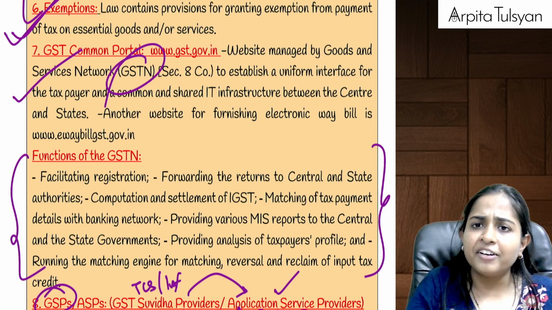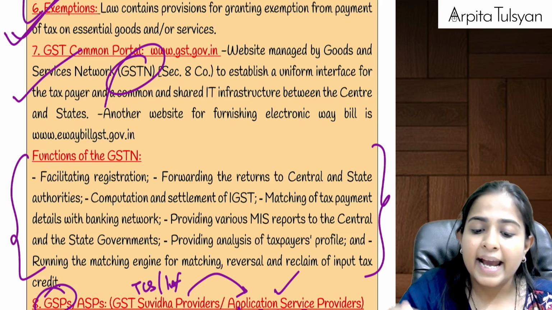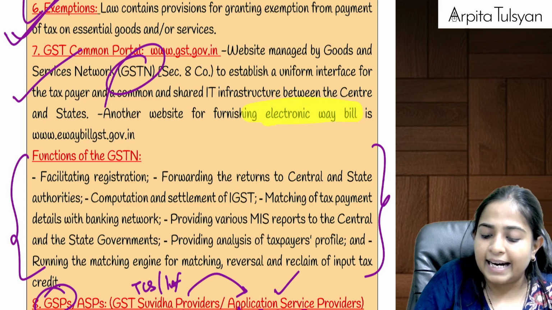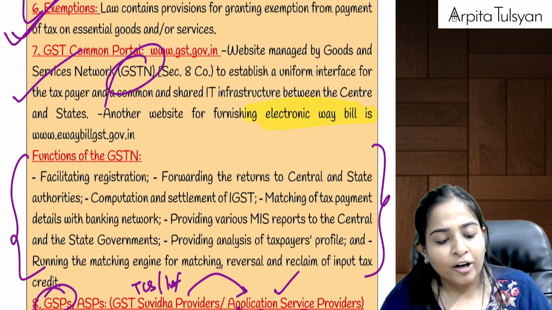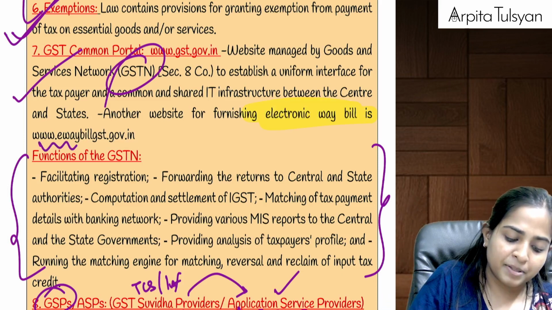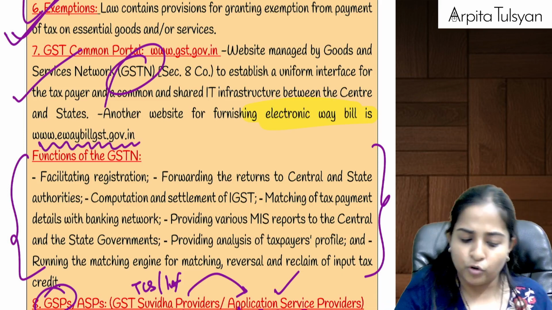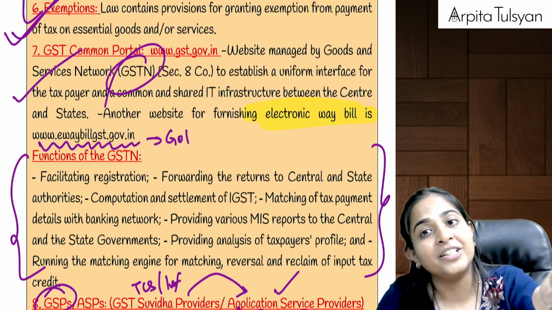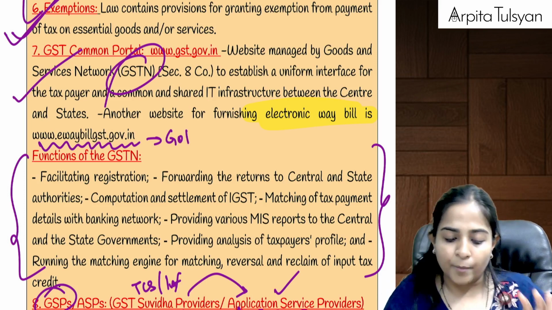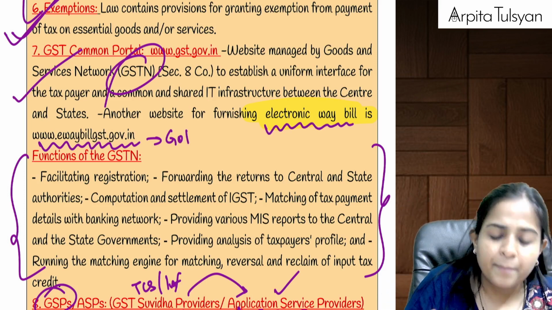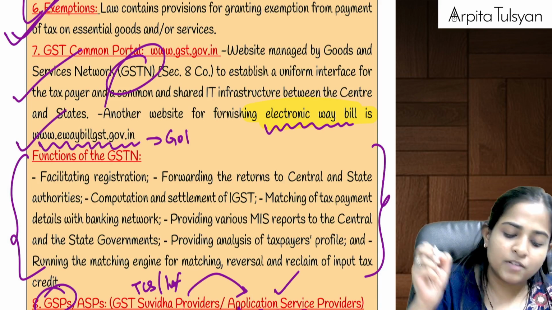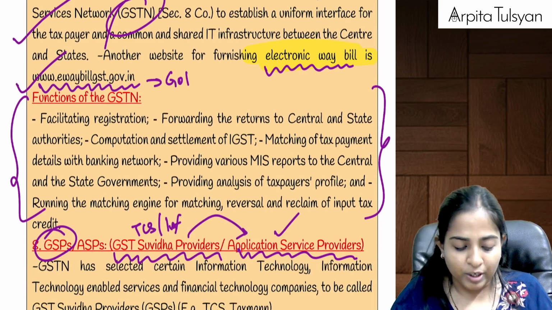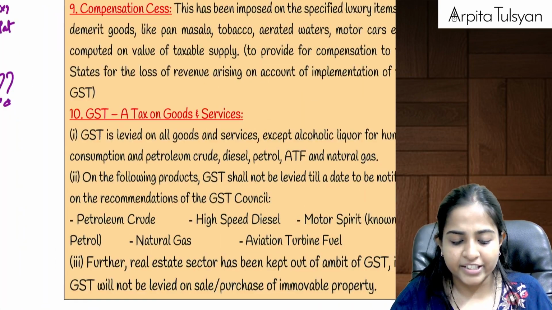Okay, for everything we use the GST common portal except for one small thing, that is for making a document called electronic waybill, e-waybill. For e-waybill we are going to use another website called ewaybillgst.gov.in, which is maintained by the Government of India. Means it is not maintained by GSTN, it is maintained by the Government of India. Only for this one purpose we are going to use this website. Otherwise we are going to use the GST common portal, that is gst.gov.in. Are you understanding this? Yes.